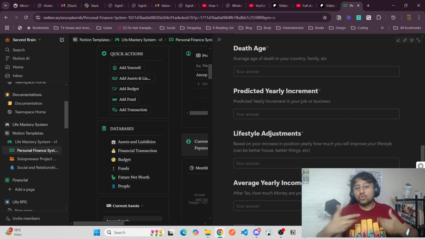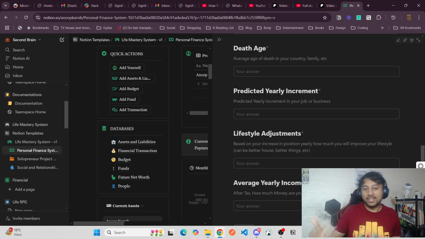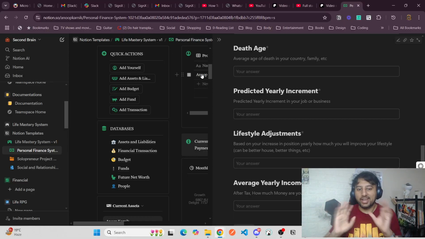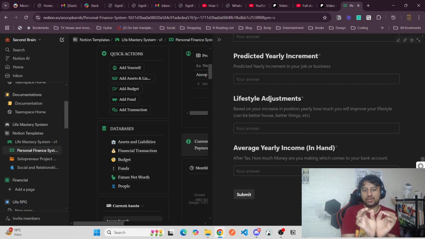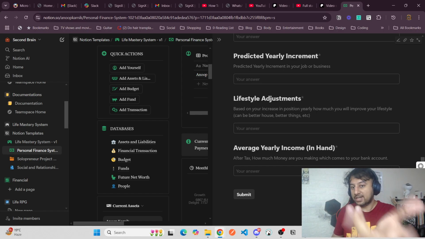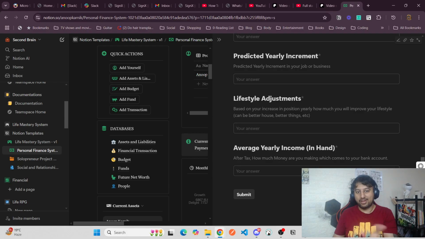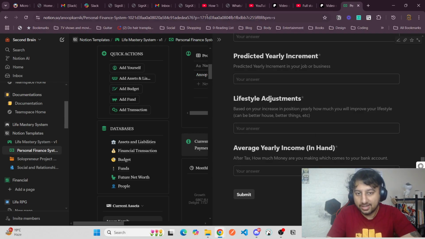What do you think your lifestyle adjustment every year, how much would it change? I'm putting lifestyle adjustment as 5. You can check out my previous one, you can duplicate this. After you duplicate my system, you can duplicate it again to check out what my own is, which is the average for an Indian person, average yearly income in hand, whatever you are getting, because based on it, it will be calculated based on budgets, funds, and all that, how much you can save to invest, right?